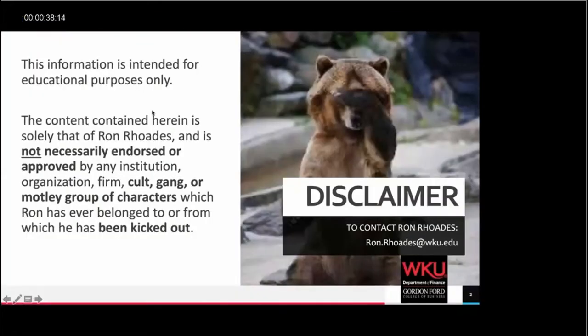And of course, a little disclaimer here, all the content here is mine and mine alone. It's not necessarily endorsed by WKU or any other institution or cult, gang, or motley group of characters that I've ever belonged to or ever been kicked out of.